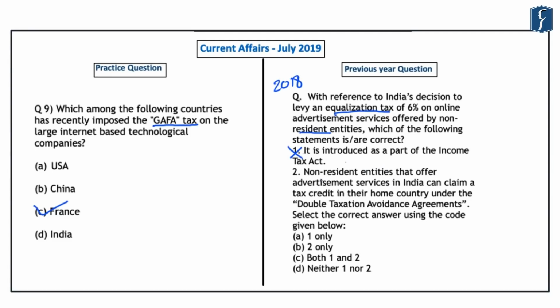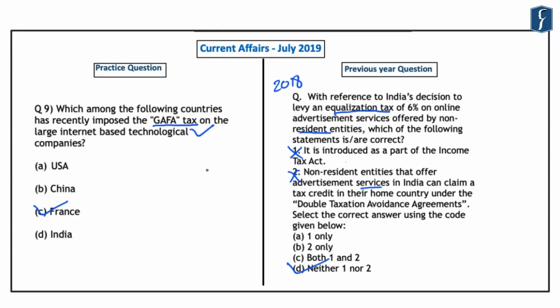Second is that the non-resident entities that offer advertisement services in India can claim tax credit in their home country under the Double Taxation Avoidance Agreement, which is also incorrect because there is no such provision of claiming tax credit under the Double Taxation Avoidance Agreements regarding this equalization tax. And hence the correct answer here was D, that is neither one nor two.